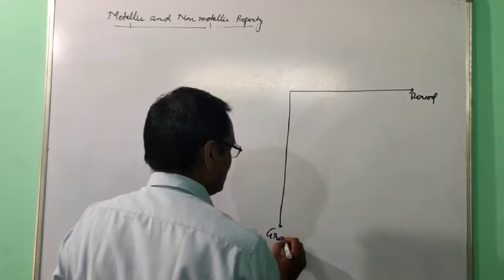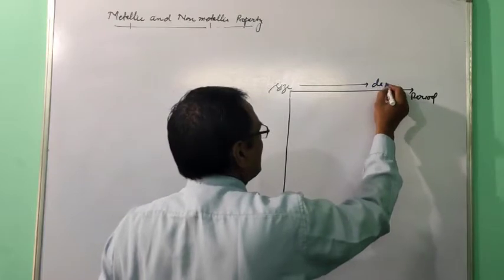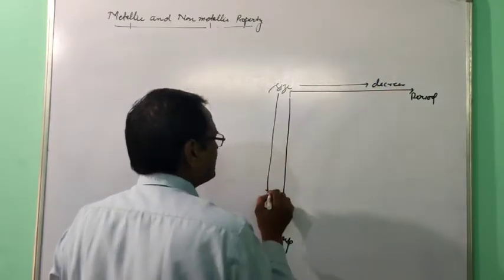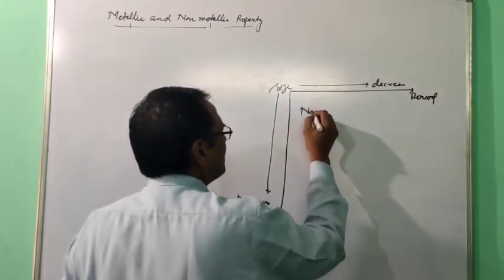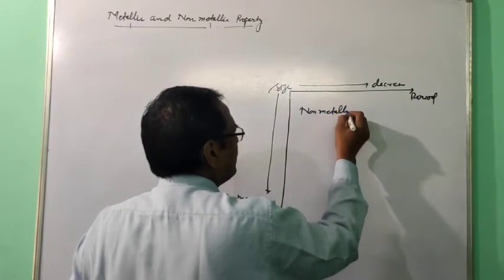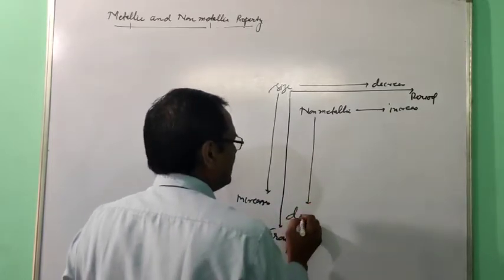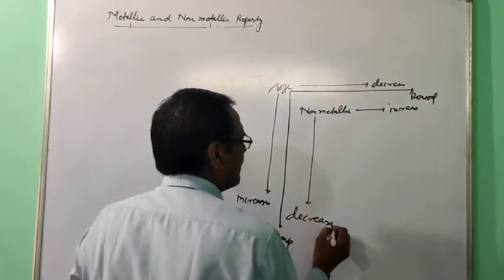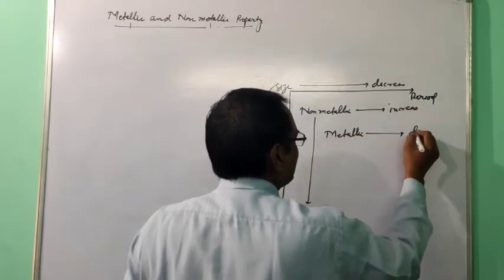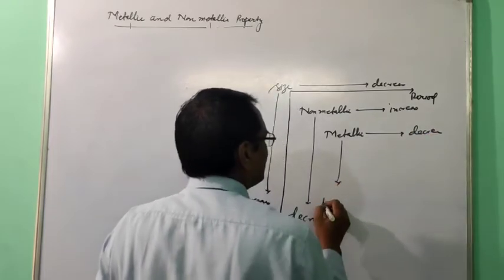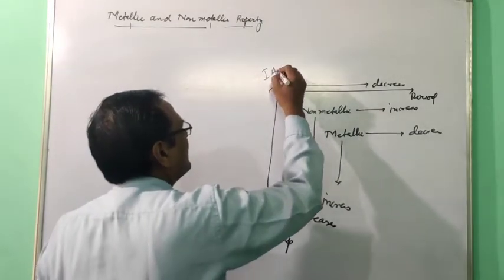Size you have seen, size here decreases and size here increases. So non-metallic increases here and decreases here, and metallic here decreases and here increases.